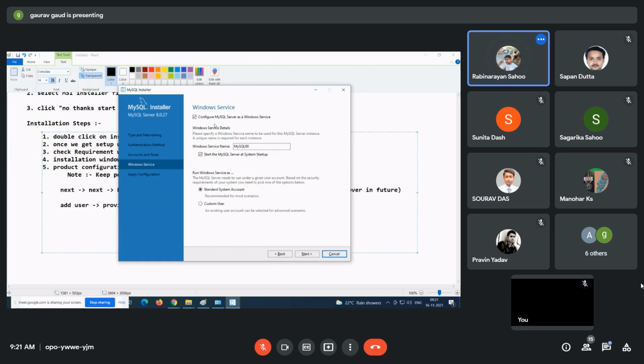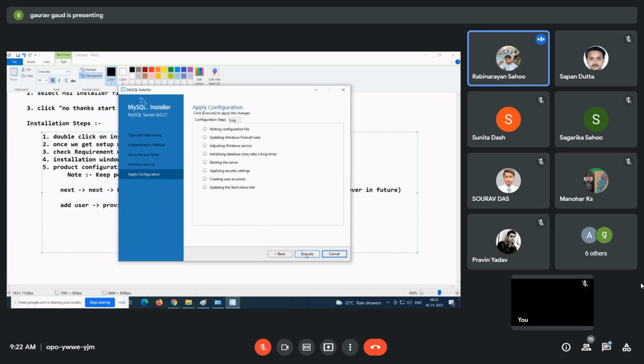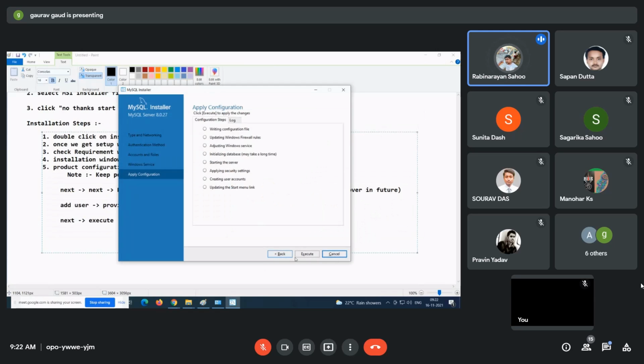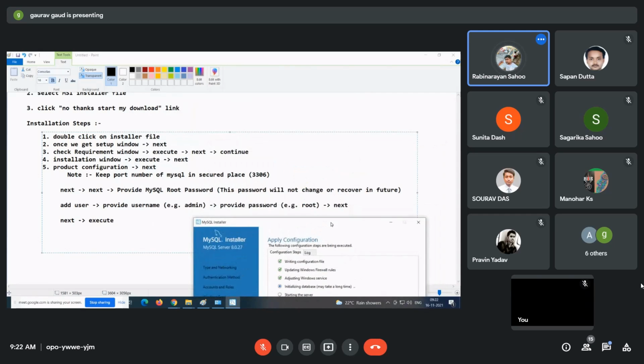So now guys, once you click on Next, it is asking you standard system account something. No need to change any setting. Just click on Next. And again you have to apply these configurations. So you have to set what? Execute. Again Next and then Execute. So execute this. Guys, till then, note down up to this.